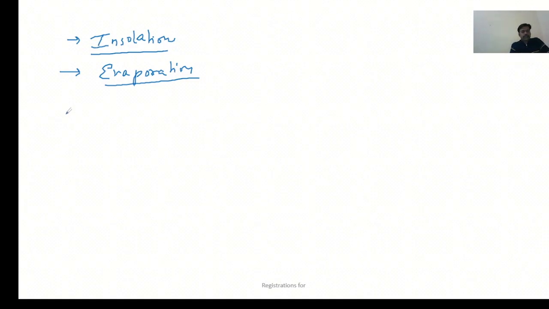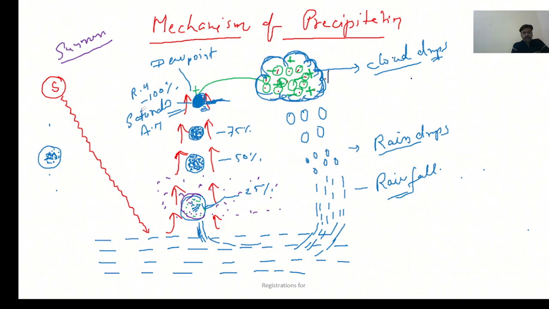Now, what is the third step? Let's see. The third step is after evaporation, when moisture comes into the atmosphere. You can see that moisture is now held by a sample of warm air mass.